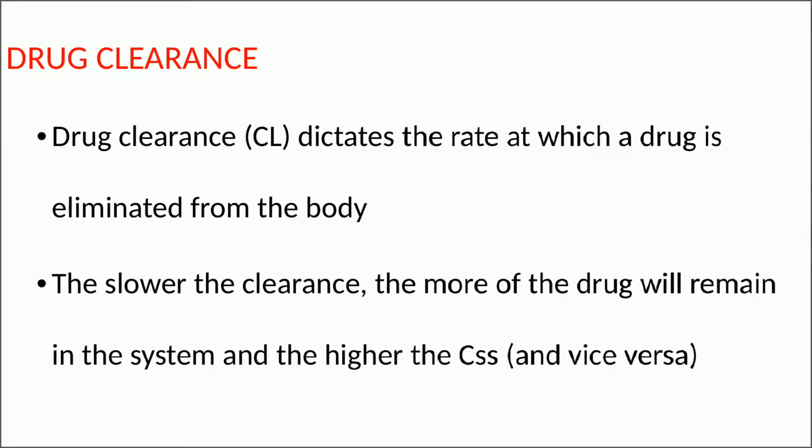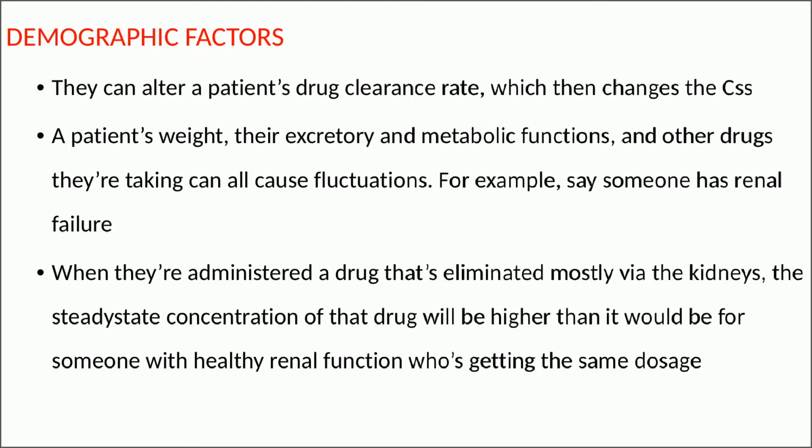Drug clearance, also known as CL, dictates the rate at which a drug is eliminated from the body. The slower the clearance, the more of the drug will remain in the system and the higher the CSS achieved. Demographic factors can alter a patient's drug clearance rate, which then changes the CSS.